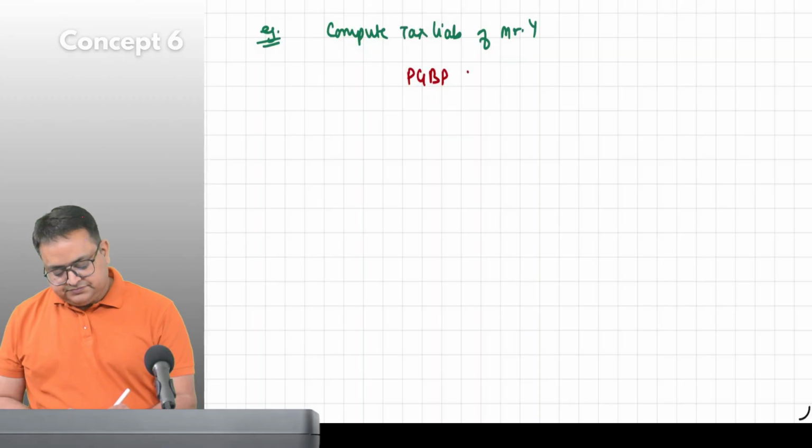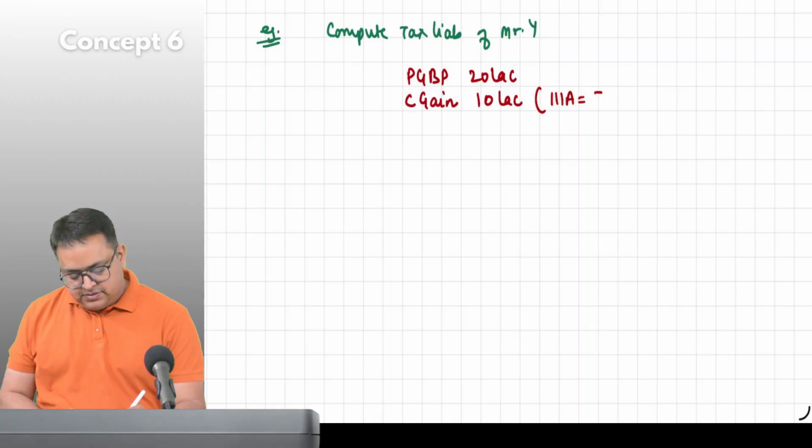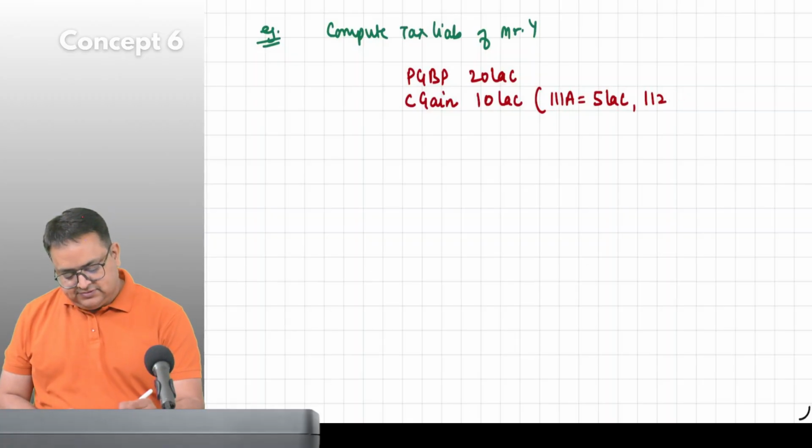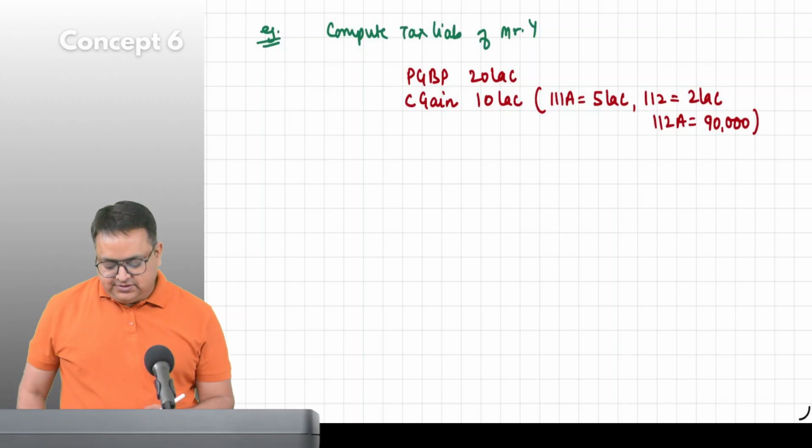of rupees 20 lakh. This person has capital gain rupees 10 lakh. 111A 5 lakh. 112 just 112, 2 lakh. 112A 90,000.